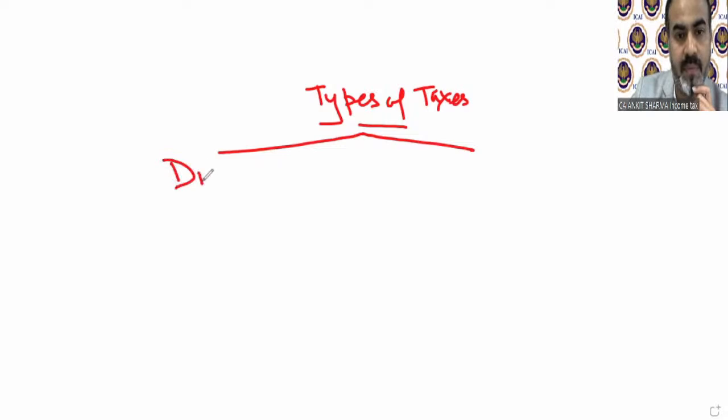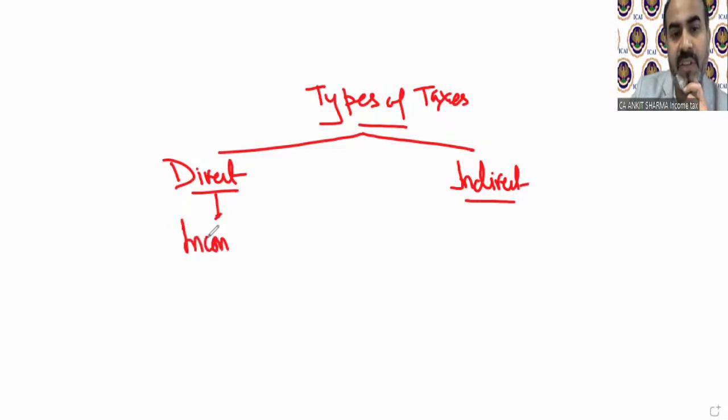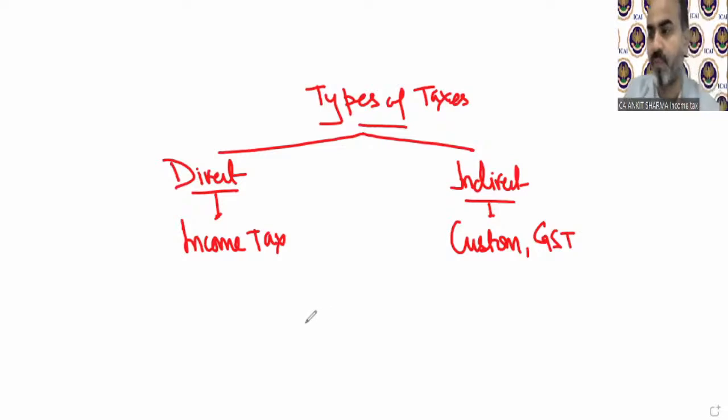One is direct taxes and one is indirect taxes. Direct taxes, like for example, income tax, and indirect taxes like customs and GST. Okay, income tax, why do we call it direct tax, or what is the meaning of direct tax and what is the meaning of indirect tax?